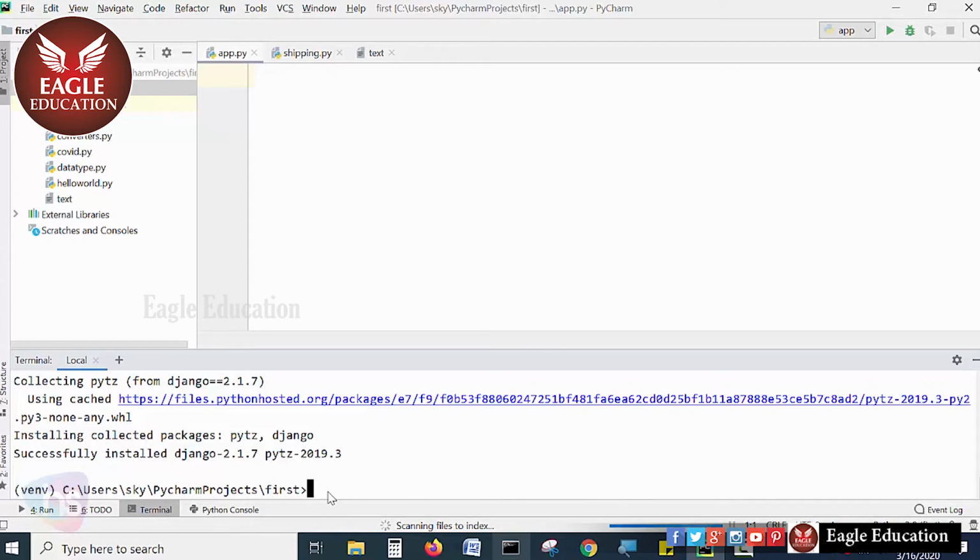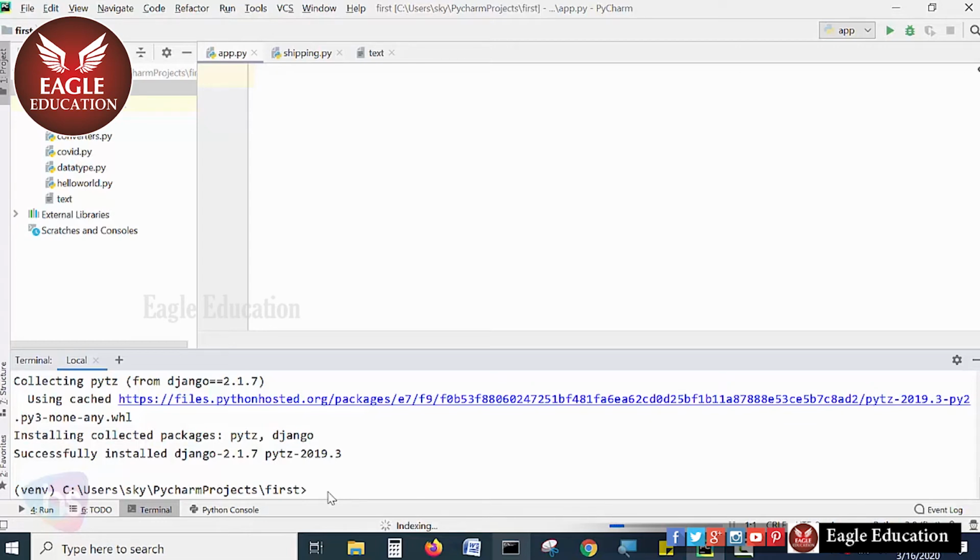Now, in our system, the framework is installed successfully for this project. Now we are going to start a new project.